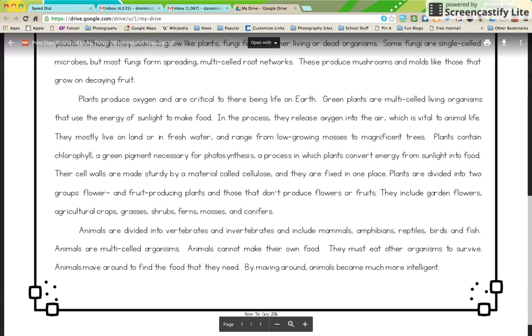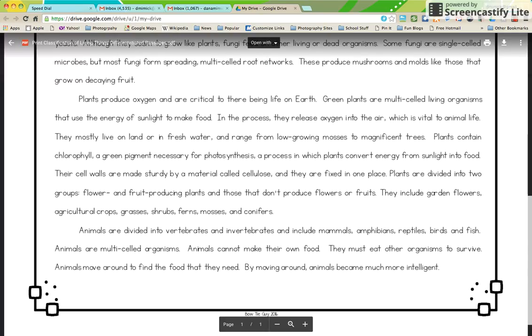Plants contain chlorophyll, a green pigment necessary for photosynthesis, a process in which plants convert energy from sunlight into food. Their cell walls are made sturdy by a material called cellulose, and they are fixed in one place. Plants are divided into 2 groups, flower and fruit-producing plants, and those that don't produce flowers or fruits. They include garden flowers, agricultural crops, grasses, shrubs, ferns, mosses, and conifers.